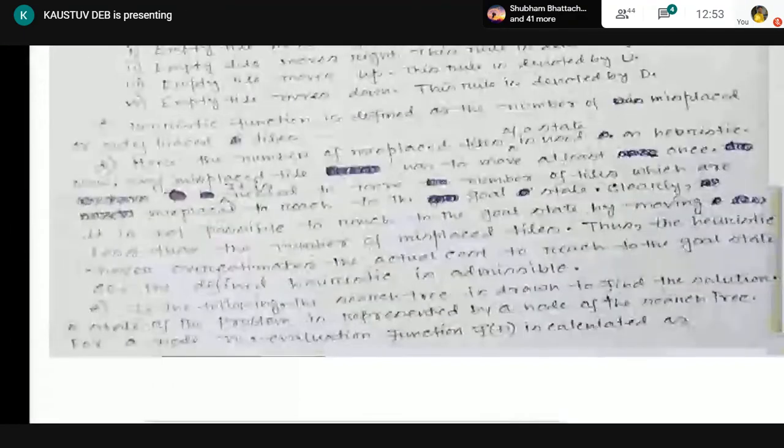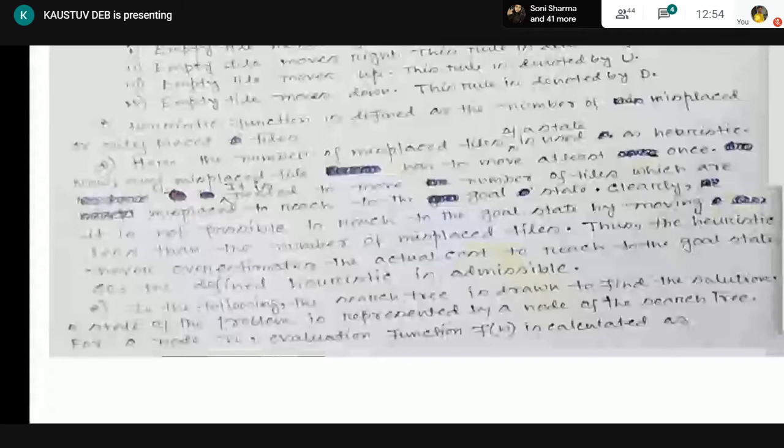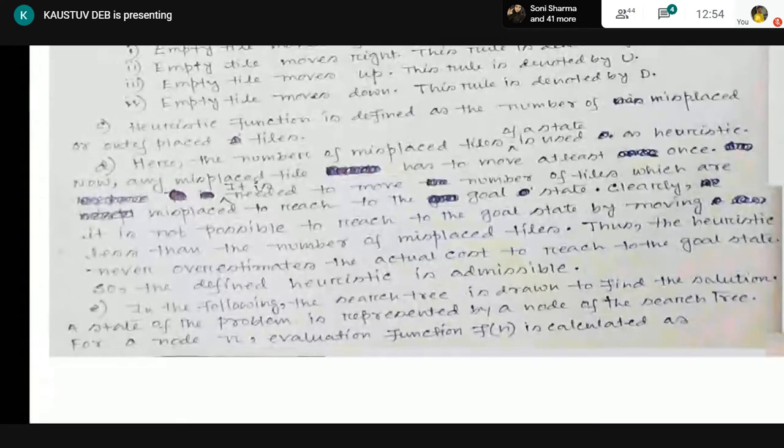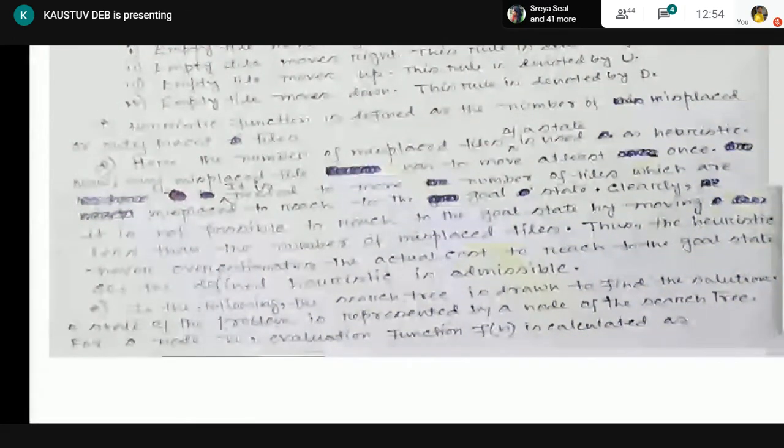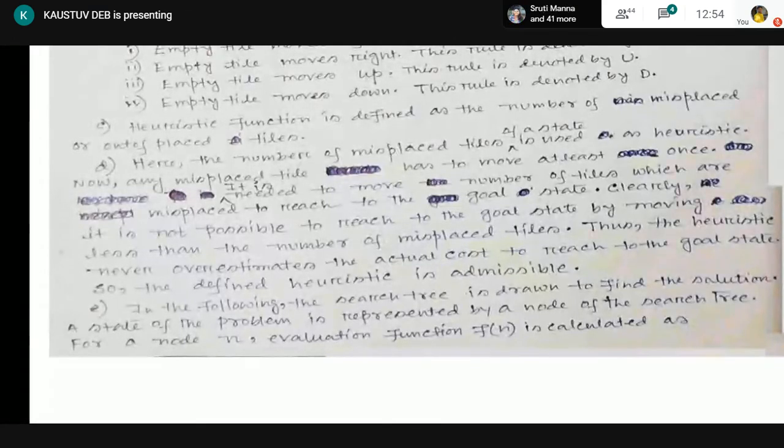Now, after we have ensured that, we are going to use the search tree to find a solution. Finally, we have to go for the solution. Now, let me tell you one thing. In this particular solution, whenever we design the search tree, every state of the problem is represented by a node of the search tree. For every node, we are going to calculate the Fn value.